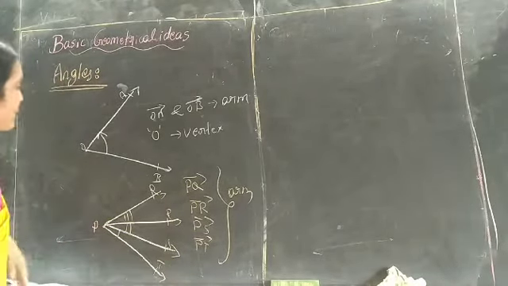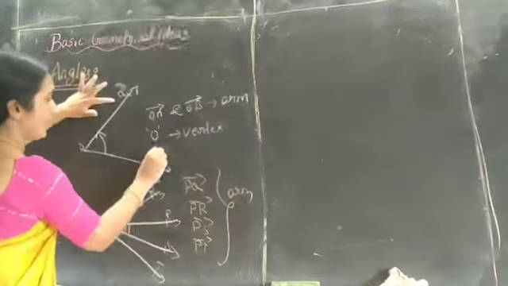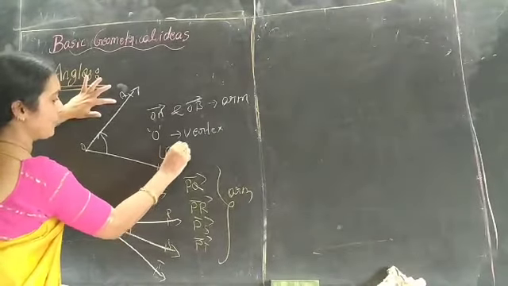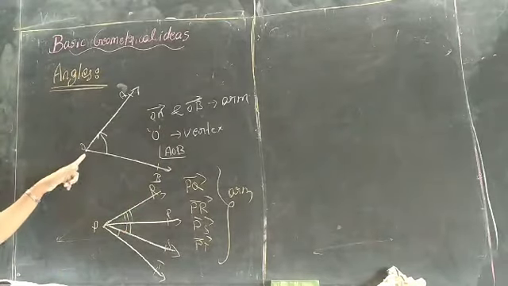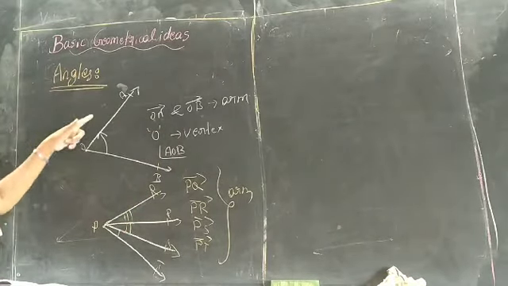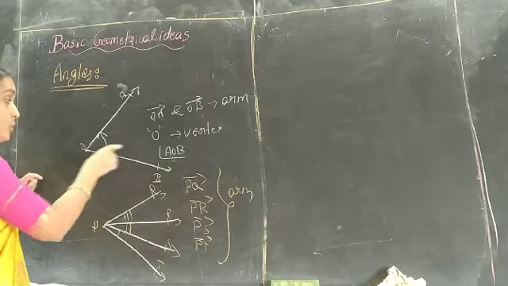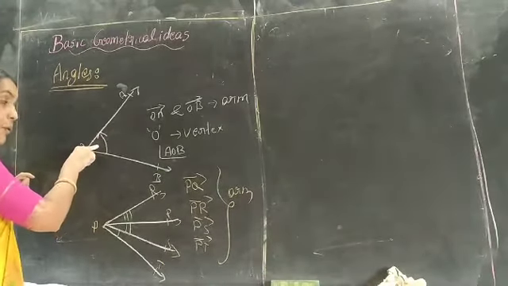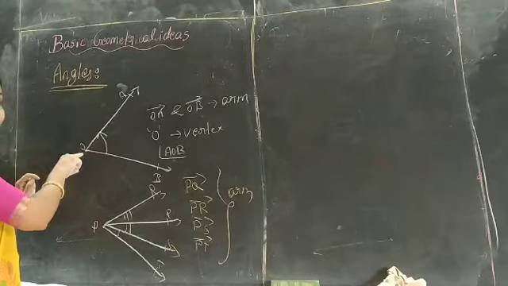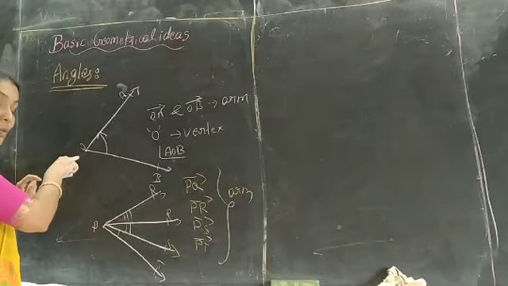How can we write it? Angle AOB, because O is the common vertex for both arms, it must be in the middle, because an angle forms at the vertex, from the origin.